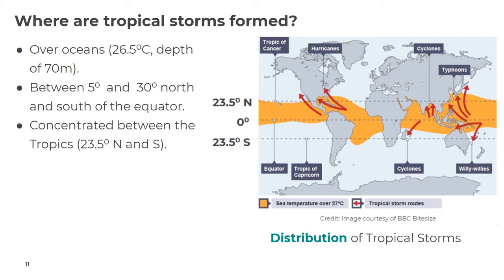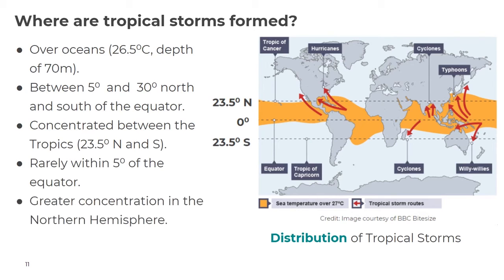However, they are mainly concentrated between the tropics, so between the Tropic of Cancer in the northern hemisphere and the Tropic of Capricorn in the southern hemisphere. The Tropic of Cancer is 23.5 degrees north and the Tropic of Capricorn is 23.5 degrees south. Tropical storms rarely will form within 5 degrees of the equator. And usually they form in greater concentrations in the northern hemisphere, and you can see this on the map.